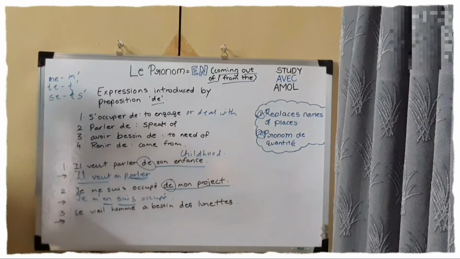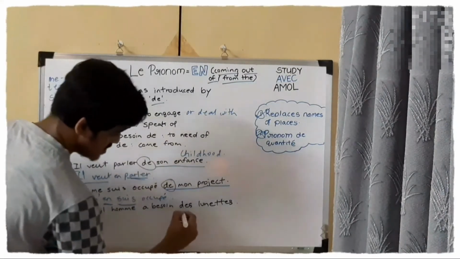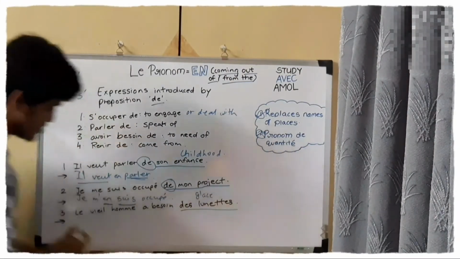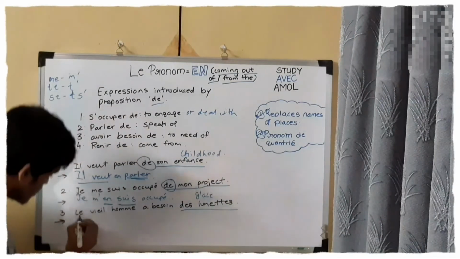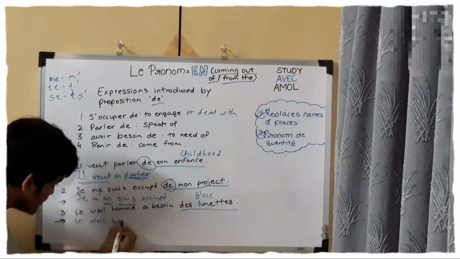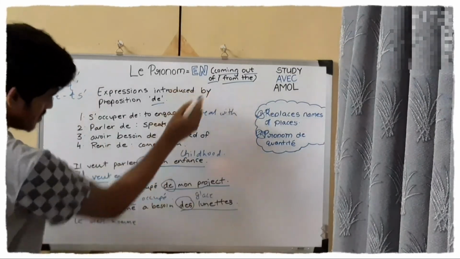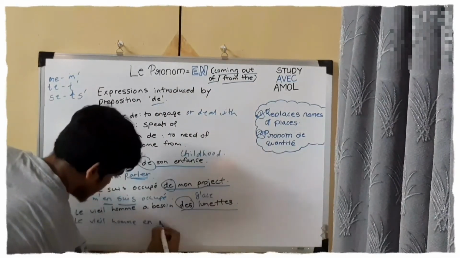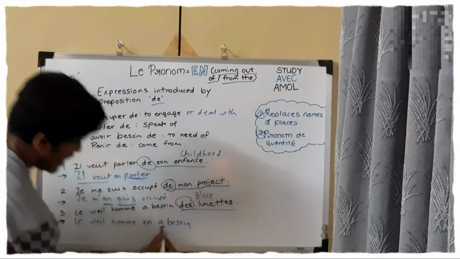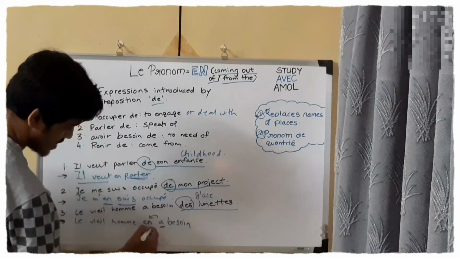So the last sentence, le verre, based on the word verre, which means glass. So what we'll do, le verre, l'homme. Again we need to replace this "de" with "en". So yes, before the verb avoir, before the verb avoir, write "en".